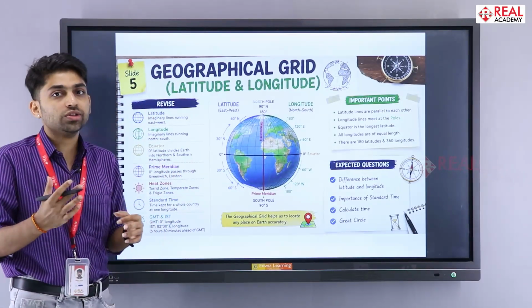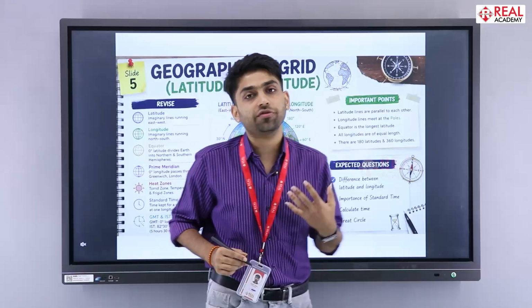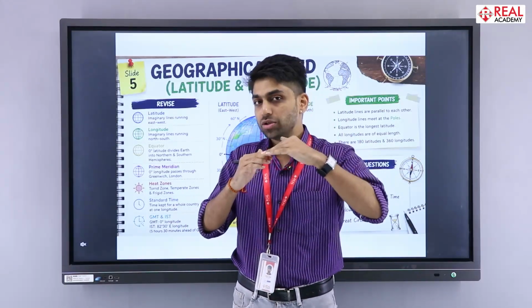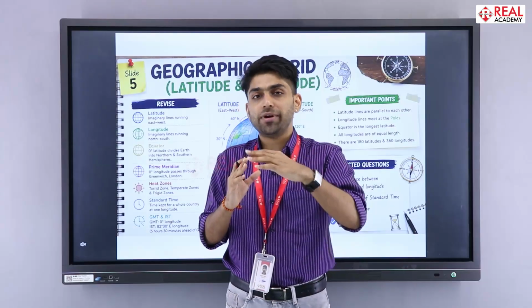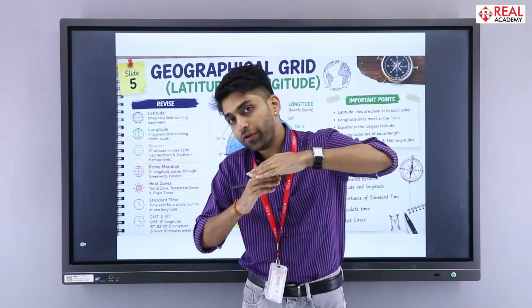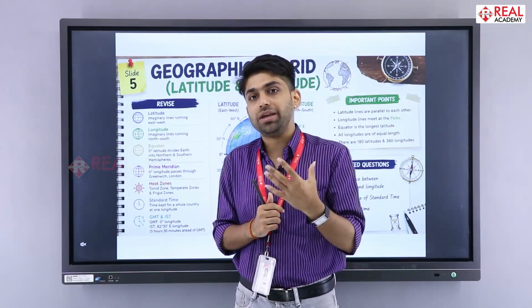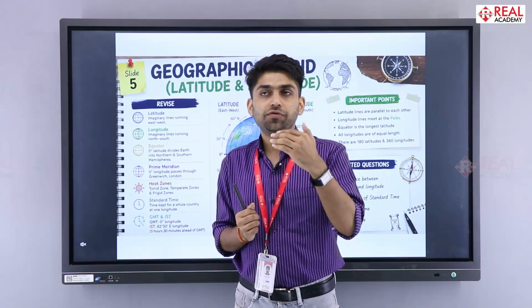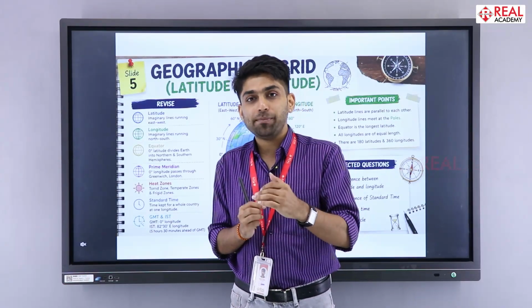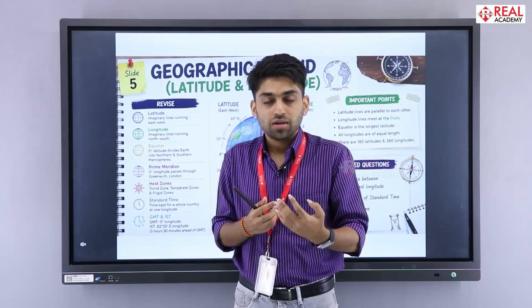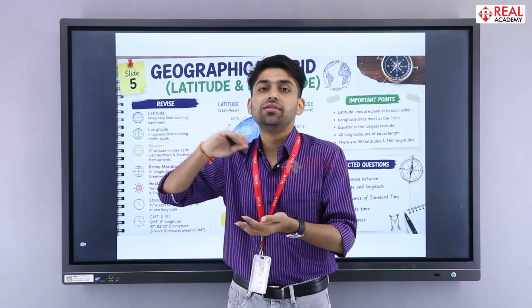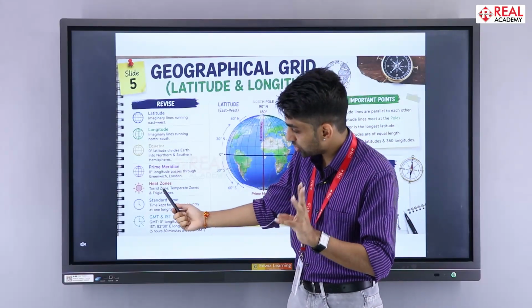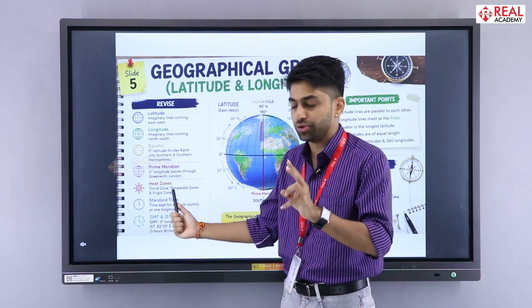We know that the latitudes are very helpful to find the climatic zones of the earth. So for example, if we are at the equator, the amount of day and night will be equal, the temperature will also be equal. But if you go far from the equator, the temperature range will be extreme. It can be extreme cold or extreme hot. Then if we talk about the north pole and south pole, the temperature is extremely cold, because the sun rays reaching over there are slanting. That's the reason. Then we have three zones: torrid zone, temperate zone and frigid zone.